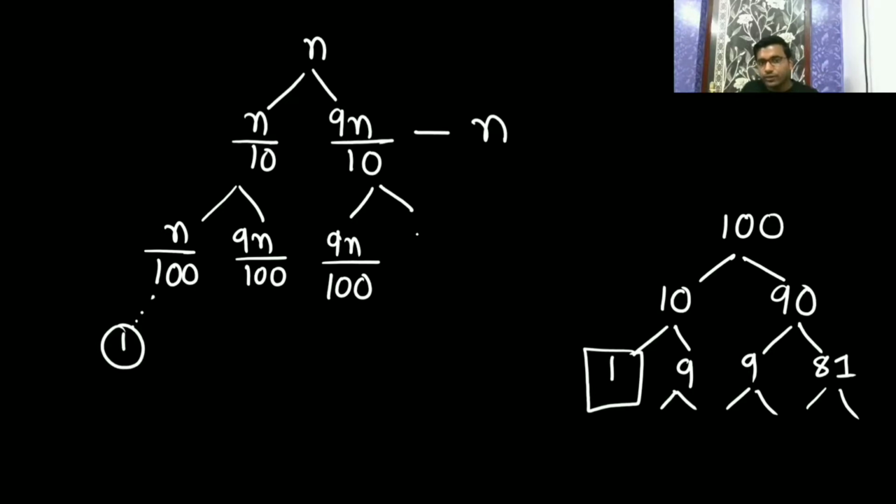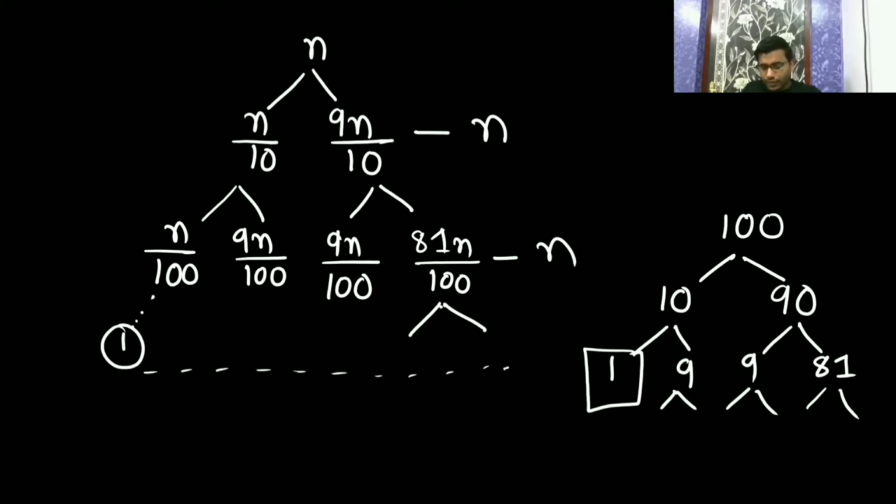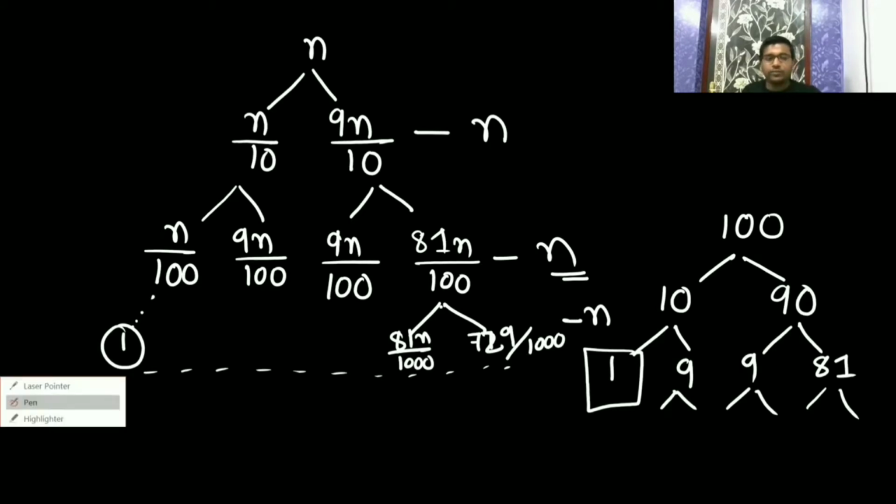So here it will have 81n by 100, so here also it will have some constant times n. Then again here it will get divided. Till 1, the total number of elements you will get in every level is going to be n only. If you have a doubt, please let me know. So till now it is going to take time complexity n.